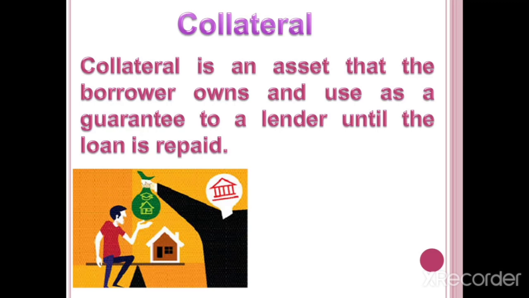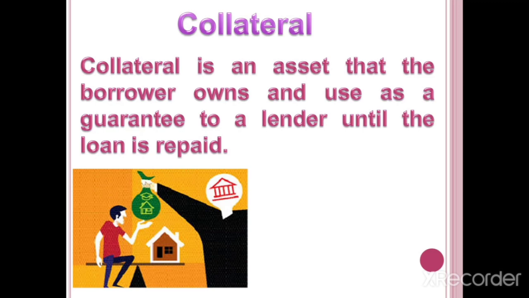The borrower's asset. In short, the security is called collateral. What security are we giving to the lender for borrowing money? That security is called collateral.